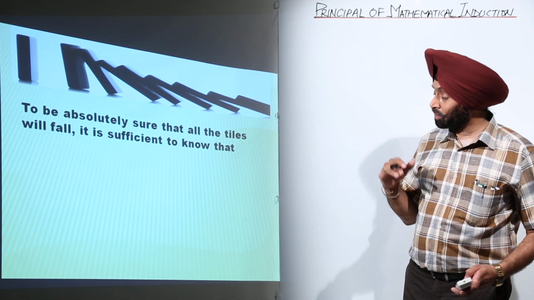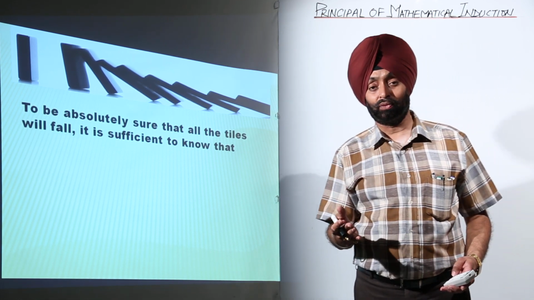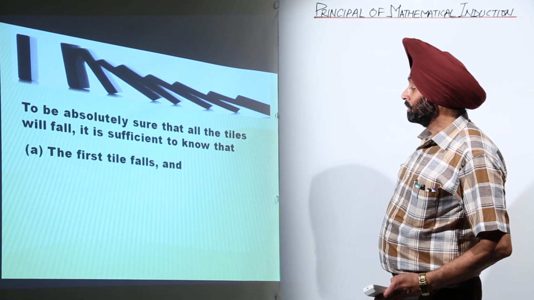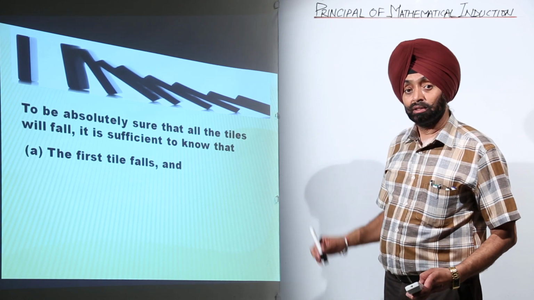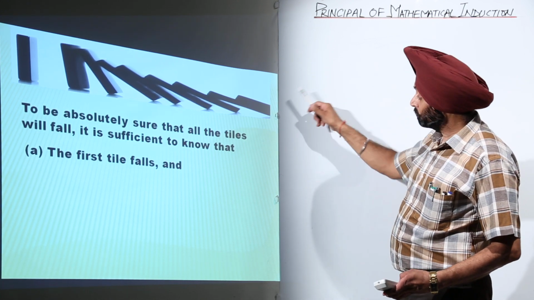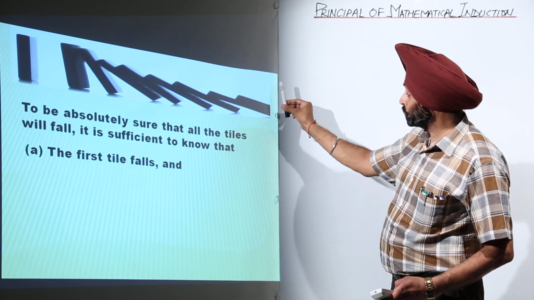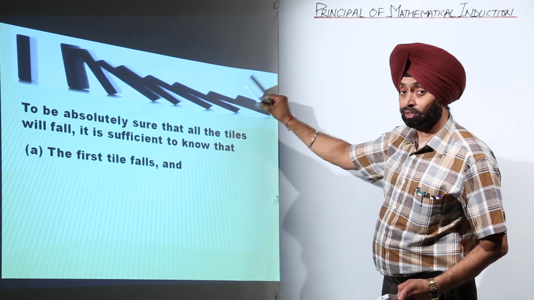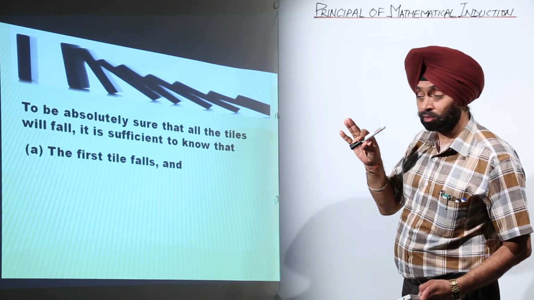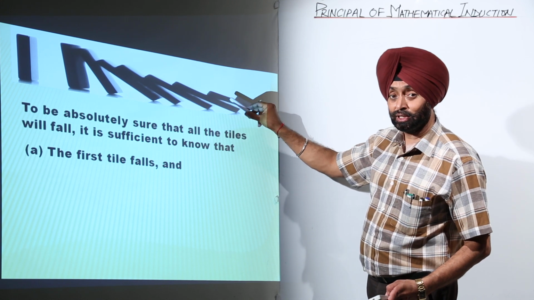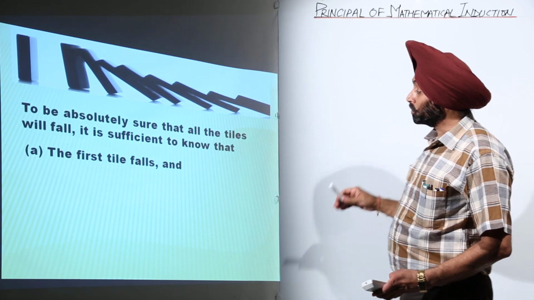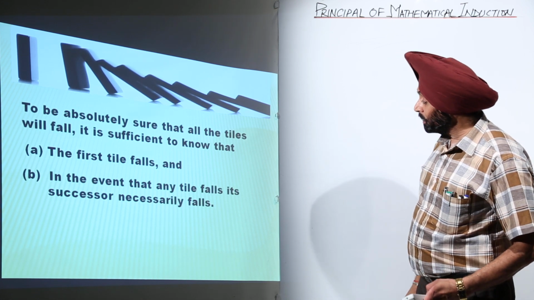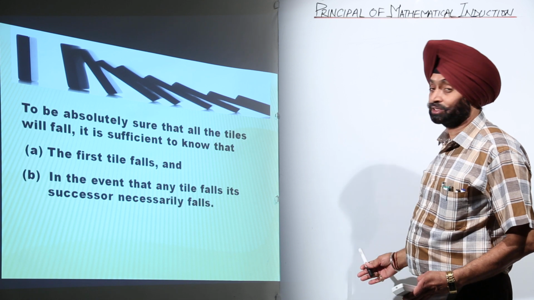Now the condition which arises here, if all the tiles are falling, is what? Number one, the first tile falls, and the first tile means what? Not from that side, the first tile means this one. When we are pushing this tile and it falls down, this tile is responsible for the second tile falling. The second tile is responsible for the third tile, and like this it goes on. So the first tile falls, and in the event that any tile falls, its successor necessarily falls.